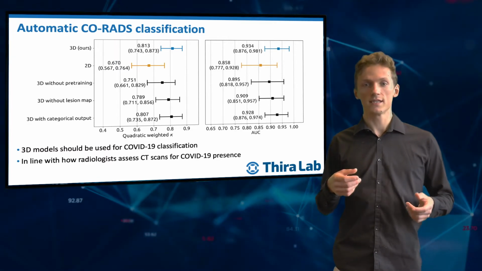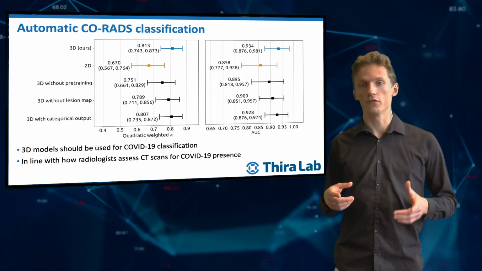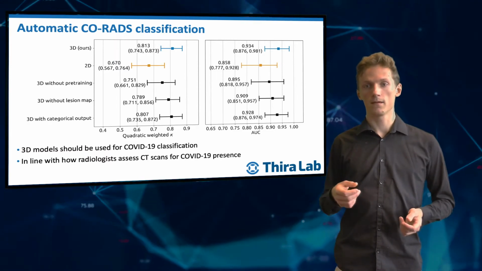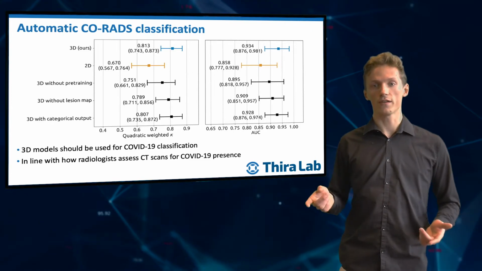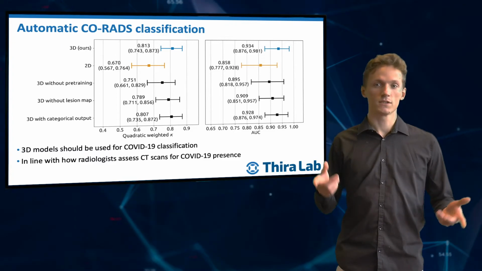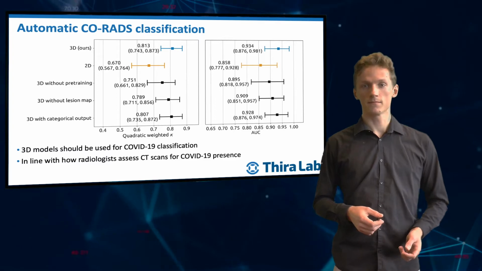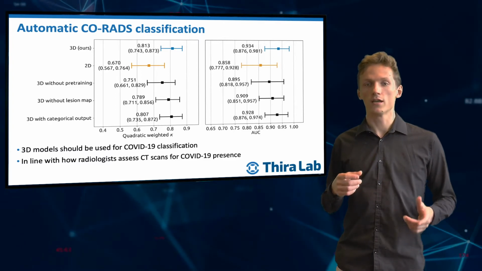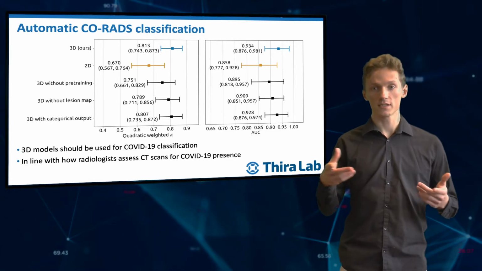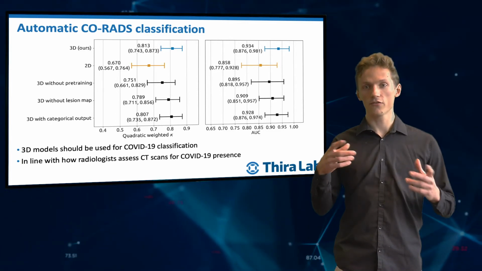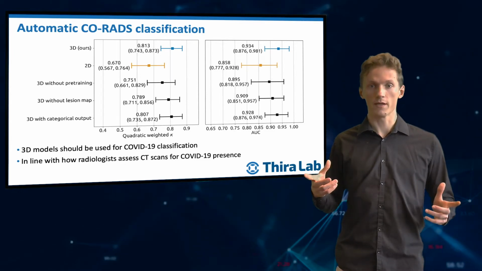All components seem to help slightly, but there is a large difference between the performances of the 2D and 3D model. The main takeaway here is that you should use 3D models for COVID-19 scoring. Just looking at 2D slices individually is less effective. This is also in line with the way radiologists score CT scans. When they score a CT scan for the presence of COVID-19, they inspect different orthogonal views so that they can take into account 3D information.